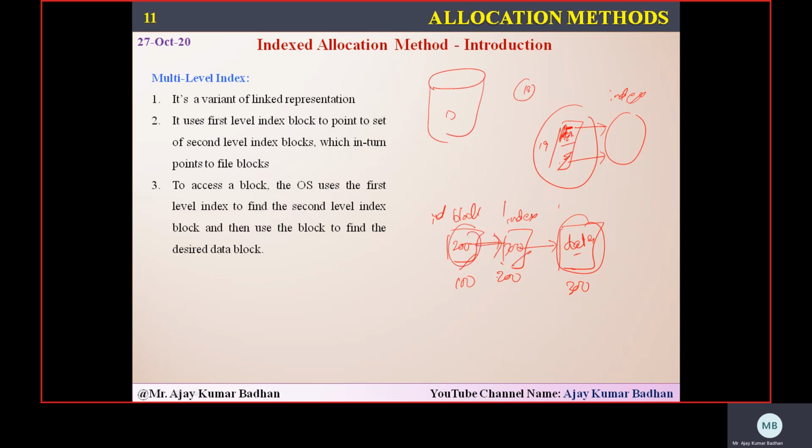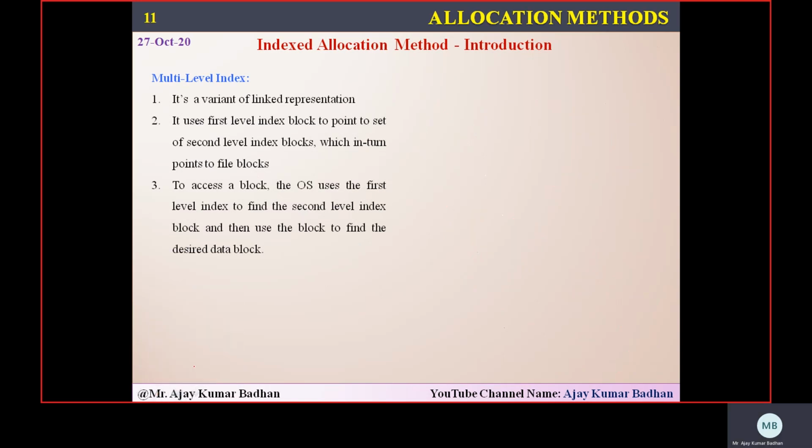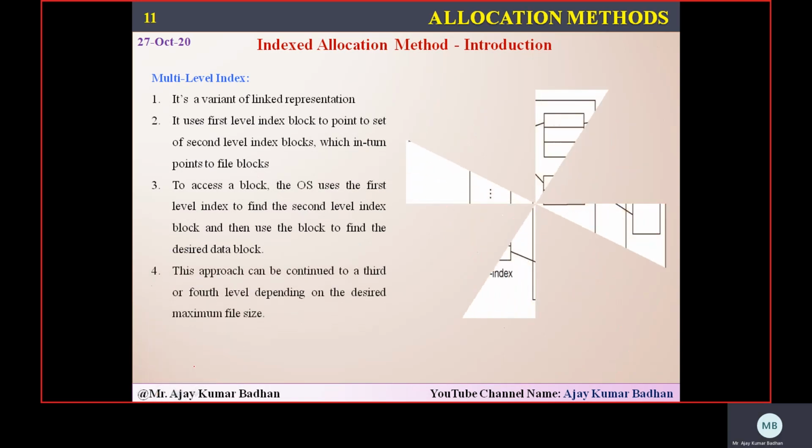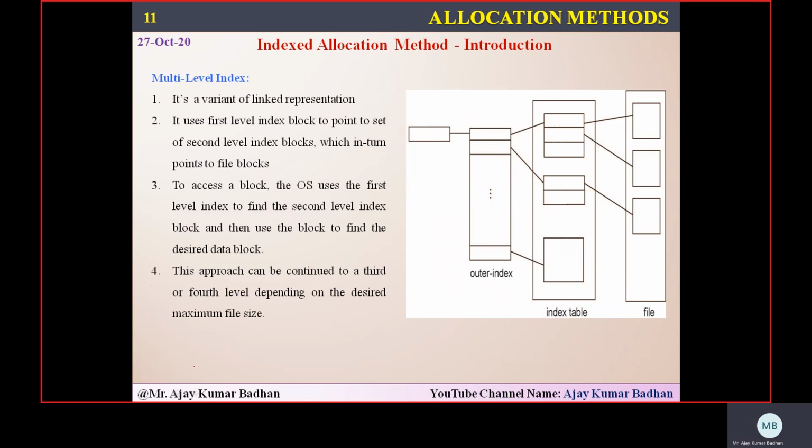I don't know how many of you remember, previously we discussed the page table, and within that we discussed the inverted page table. That table is what he is explaining here in this particular concept. So the first one is referring to the next index, and this refers to the next index which will consist of the actual data. That is what he's saying in this particular scenario. Let me show you the diagram. You will get a clear picture. And if you want, you can watch my previous slides related to the page table so that you can get a clear idea about it.